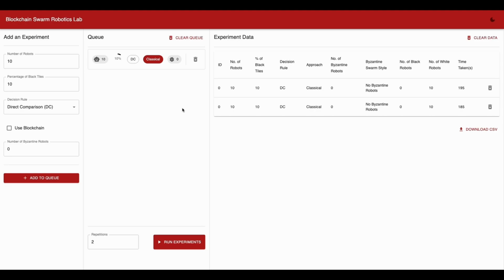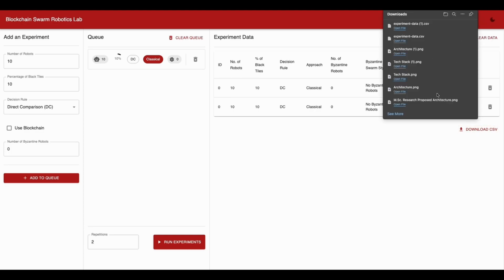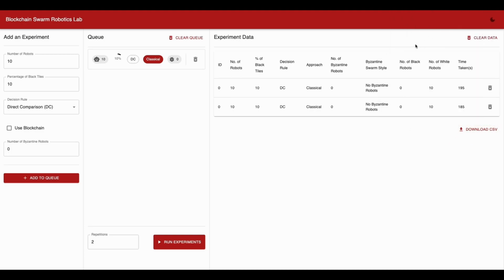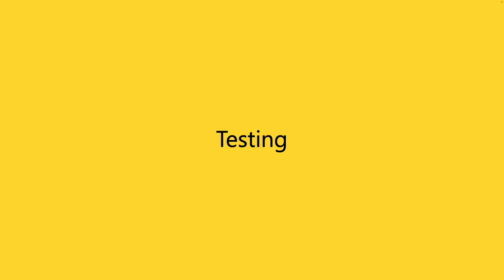Now if I want to run another set of experiments, I can design these experiments using the add experiment form, add to the queue, and then click on run experiments to run those experiments. Now what I can do is I can download this experiment data as a CSV file for further data analysis. I'm going to click on this, and the data has been downloaded as a CSV file. So that concludes the demonstration. I'm going to now discuss about the tests that were carried out.